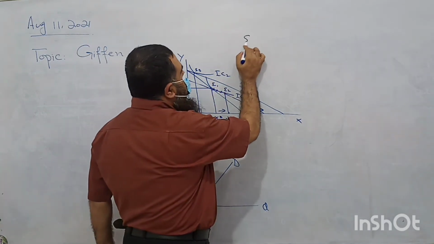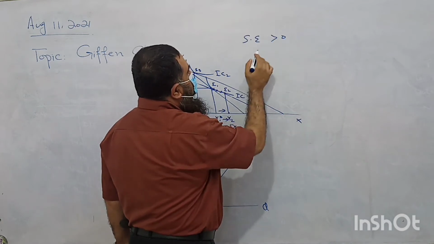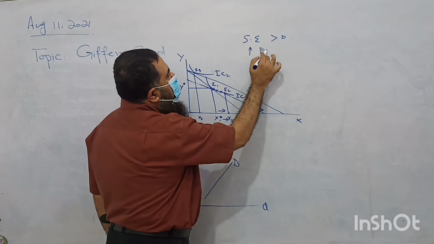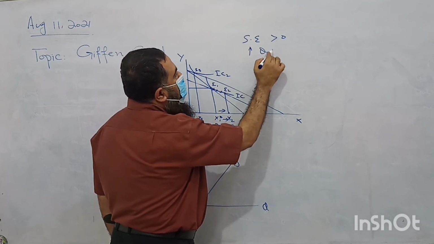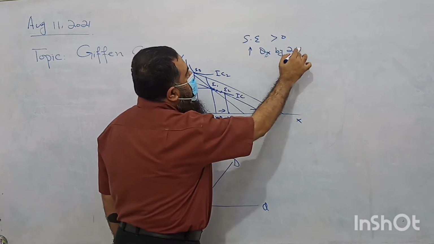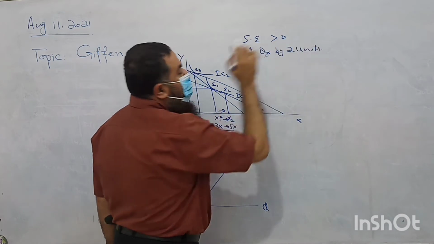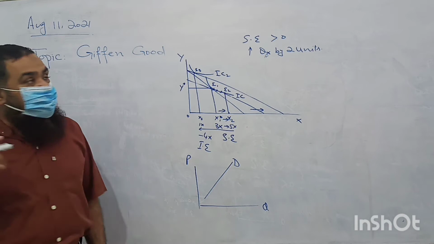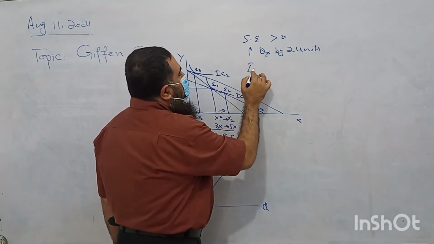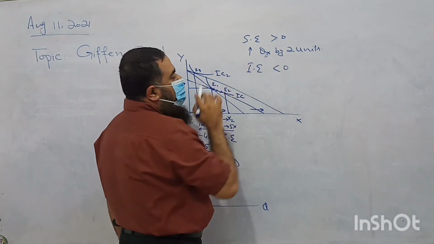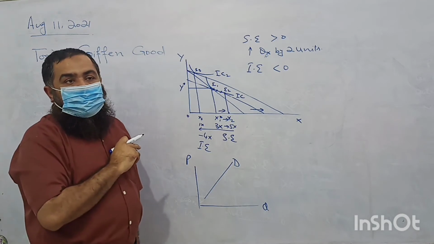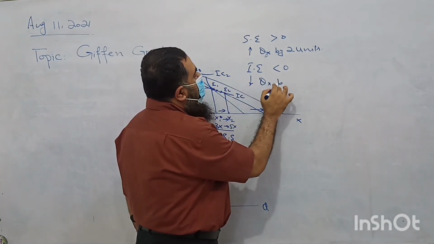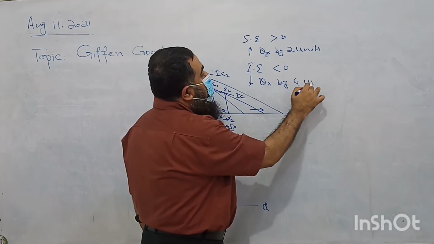So what is substitution effect? That is positive value. Substitution effect says increase quantity of X by 2 units. Alright? When its price falls, what is the income effect? Income effect is negative, and it says decrease quantity of X by 4 units.